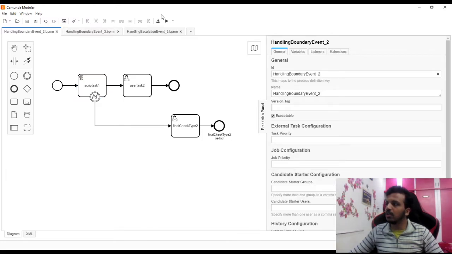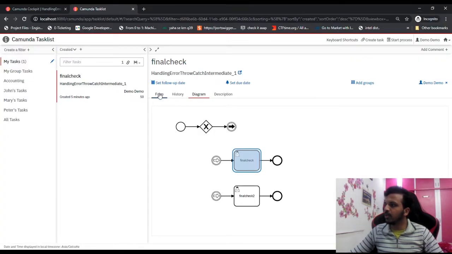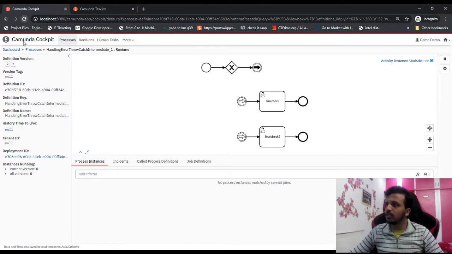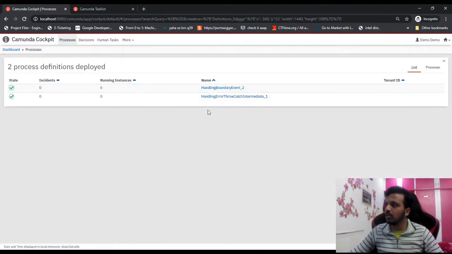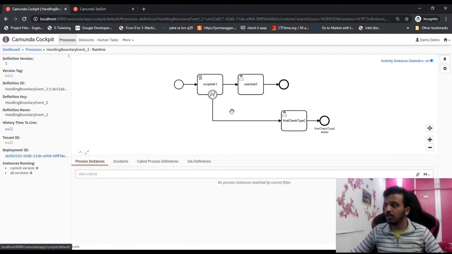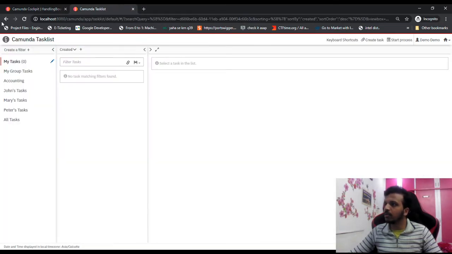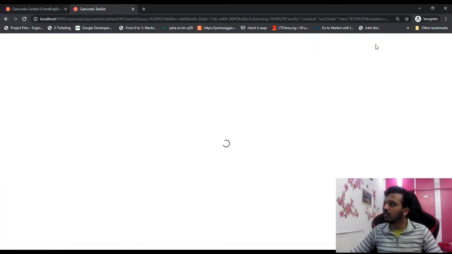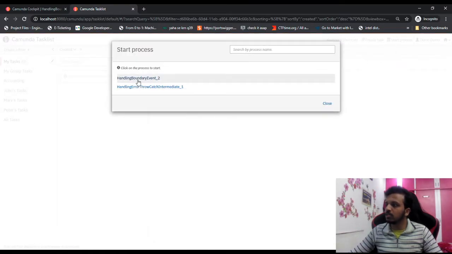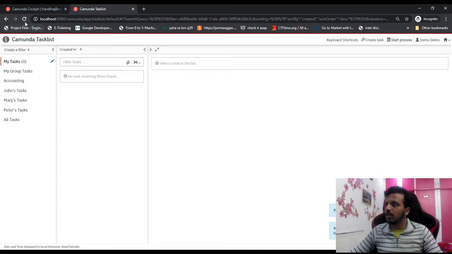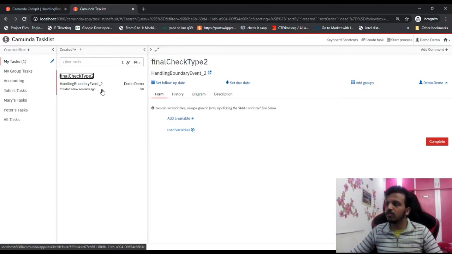Now if I save this and try to deploy, deployment succeeded. Now let's complete this, it is not required for us. If I refresh, or let me go to process, I can see handling boundary error 2. Here the expected behavior is that the control will go to the script task, throw a bpmn error called error type 1, and that will be caught here, and because it is caught we will go to final check type 2. Let me refresh this once again so that the latest deployment can reflect. Start process boundary 2 and start, and let me refresh. There we go. So we are on final check 2.